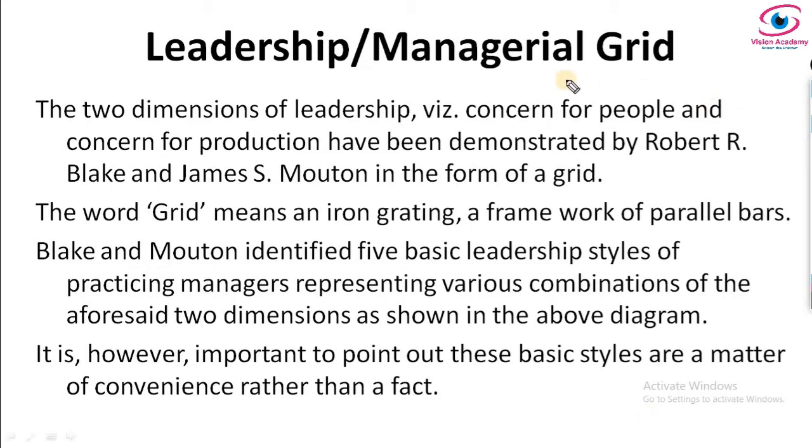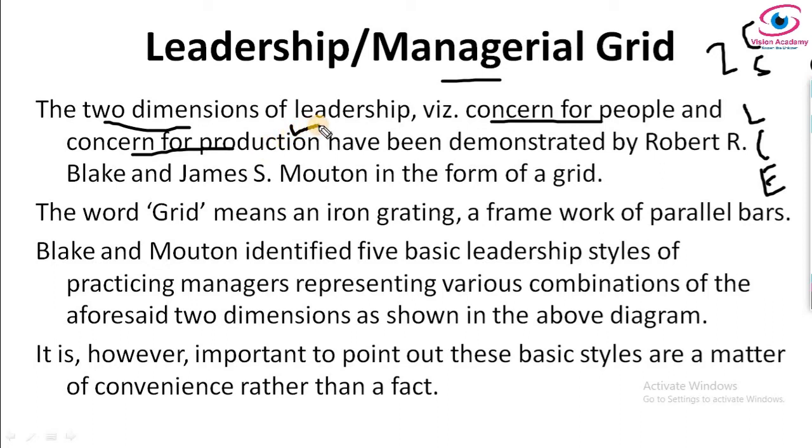In all the behavioral theories of leadership, they have divided leadership into 2 factors. Take the example of the Ohio studies: they divided it into consideration and structure. Take the example of the Michigan study: they divided leadership into job-centered leadership and employee-centered leadership. In the case of the managerial grid, here also there are 2 dimensions of leadership, which are concern for people and concern for production. Some leaders have most concern for people, and some leaders have most concern for production.